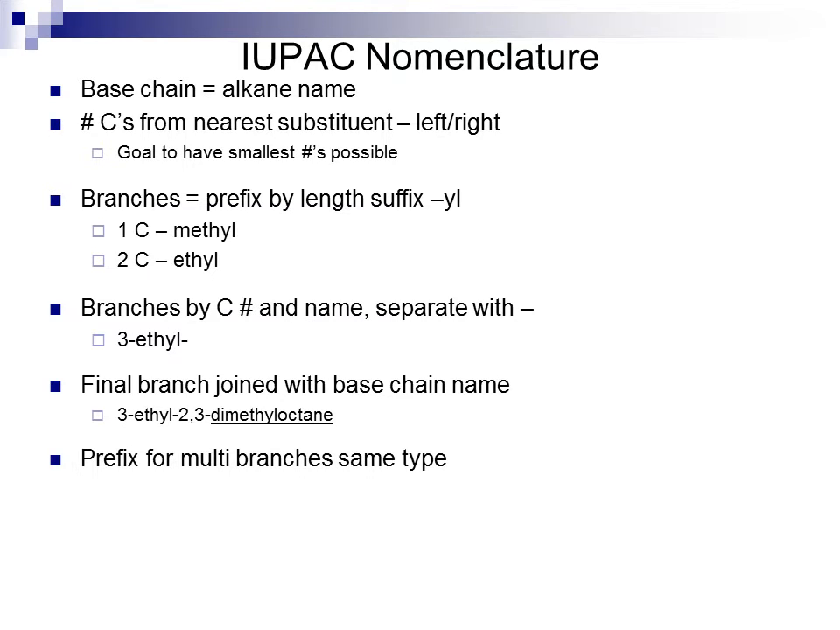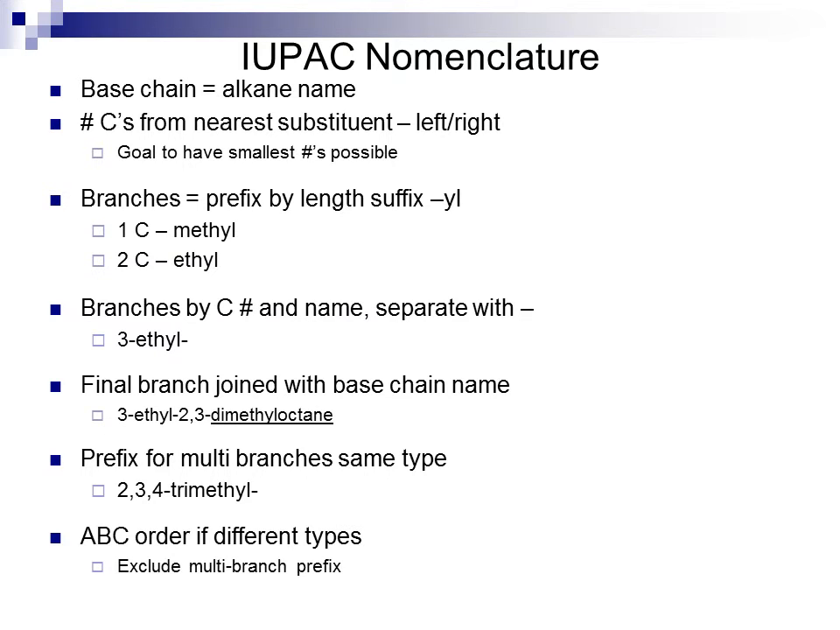If I have multiple branches of the same type, I use a Greek prefix like di, tri, tetra, etc. For instance, in this, I would have 2,3,4-trimethyl if I have 3 methyls. If I have more than one branch of different types, I name them in alphabetical order, excluding the multiple branch prefixes.